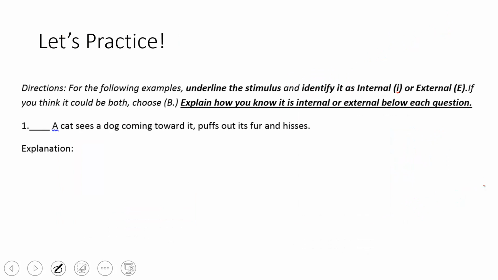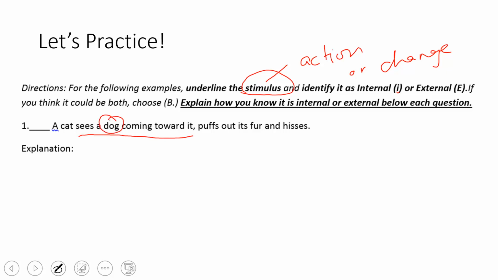Let's go ahead and move to practice. So at the bottom of your page, you see that the directions say to underline the stimulus, identify it as either internal or external, or both, and then you need to explain. So for number 1, a cat sees a dog coming towards it, puffs out its fur, and hisses. Well, the stimulus, remember, is the action or the change. So I'm looking for what is the action or change? Well, the cat sees the dog coming towards it is actually going to be the stimulus. So seeing the dog coming toward it, the dog in this case is the stimulus.